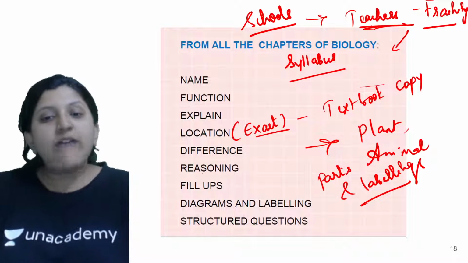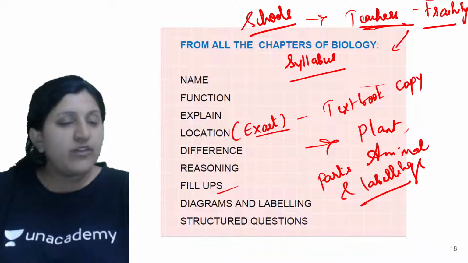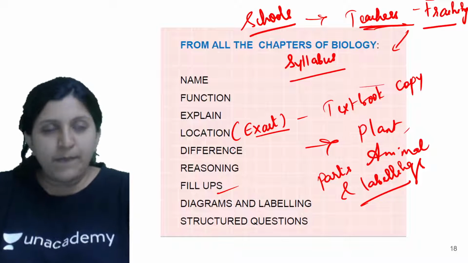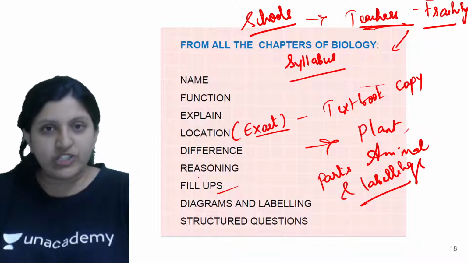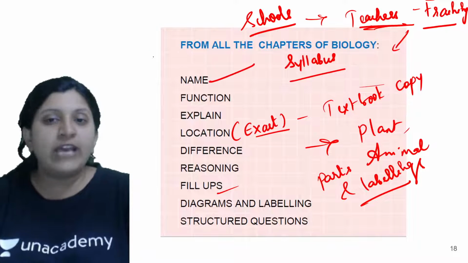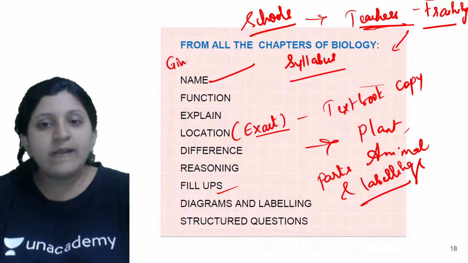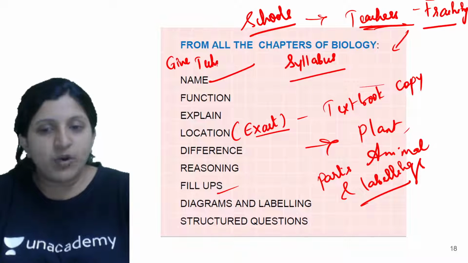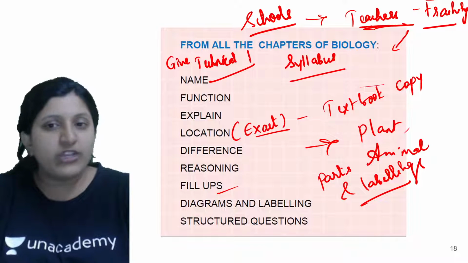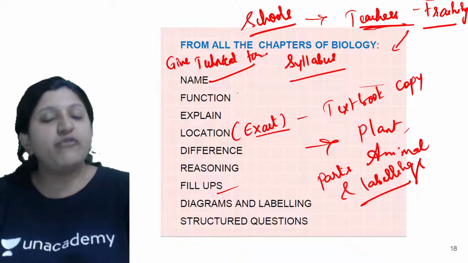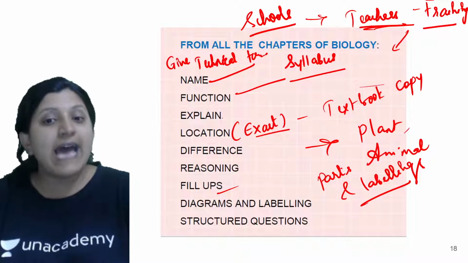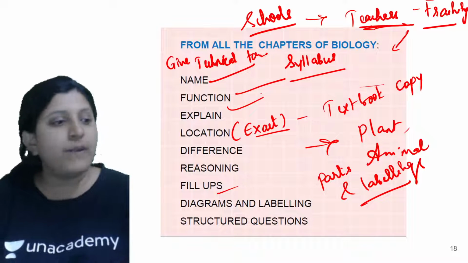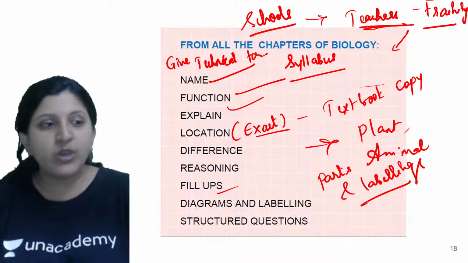Now with respect to that, under fill-ups you have fill in the blanks, then analogy-type questions might be there. Name the following, or they can also say give the technical term, so give-technical-term questions might be there. Then functions, where they will ask for an exact explanation of a particular topic.